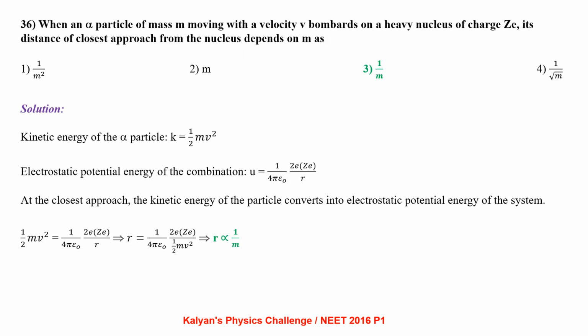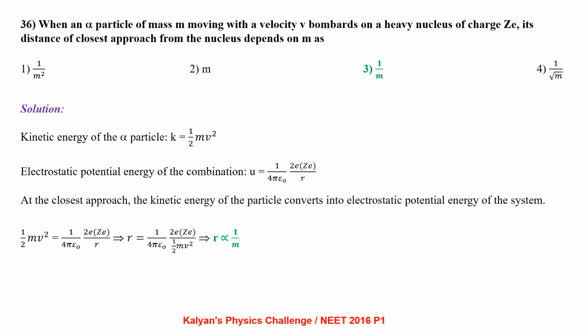When an alpha particle of mass m moving with a velocity v bombards a heavy nucleus of charge Ze, its distance of closest approach from the nucleus depends on mass m as follows. Kinetic energy of the alpha particle is half mv square. Electrostatic potential energy of the combination of alpha particle and the nucleus is 1 by 4 pi epsilon naught 2e into Ze by r, where 2e is the charge carried by the alpha particle and Ze is the charge carried by the nucleus.